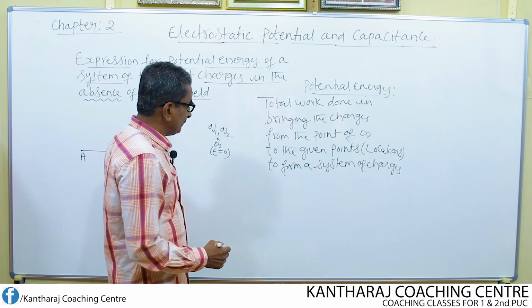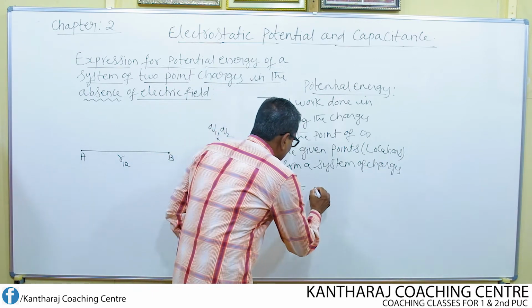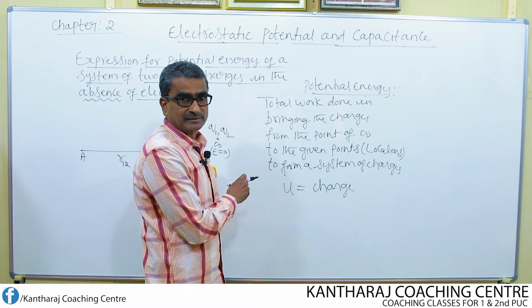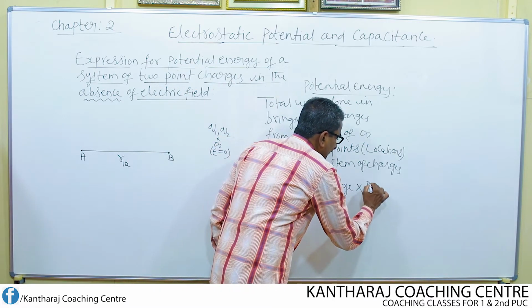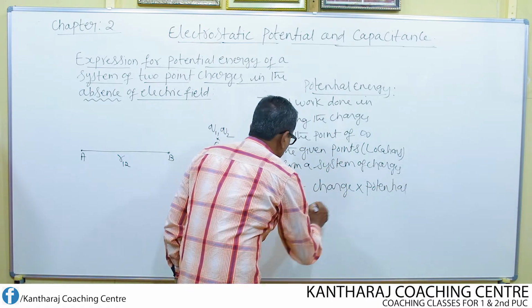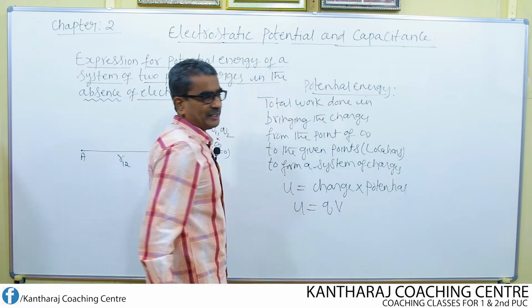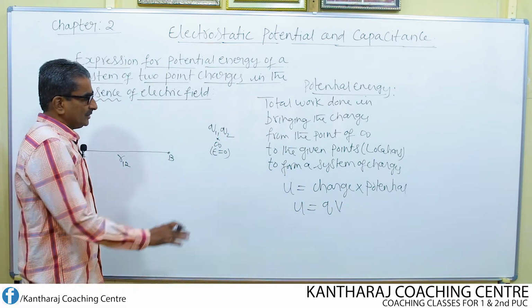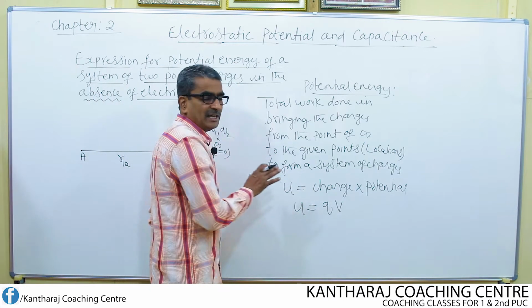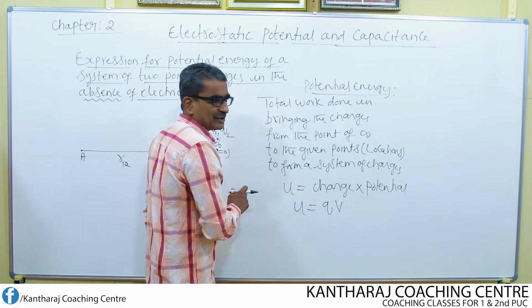Mathematically, it is given by, look here, potential energy U is nothing but the charge which we bring from infinity to the respective point multiplied by the potential. So U equals charge Q multiplied by the total potential. This is how we find the potential energy of any individual charge using this equation.